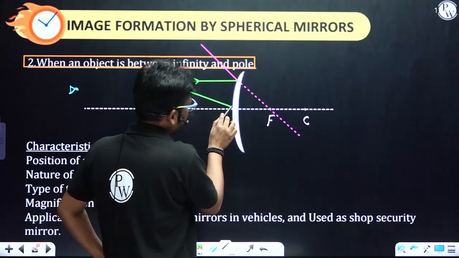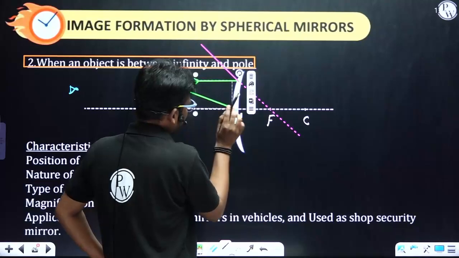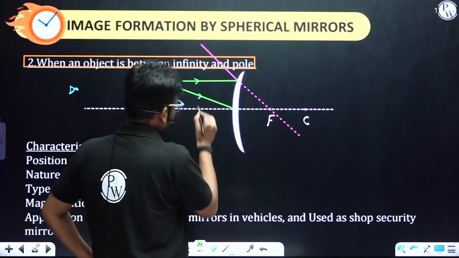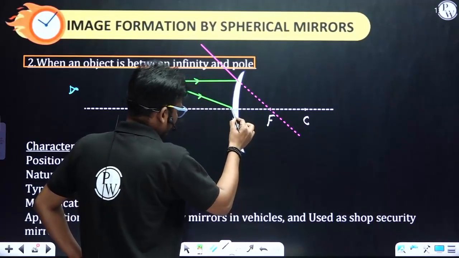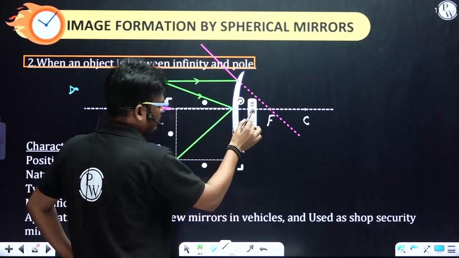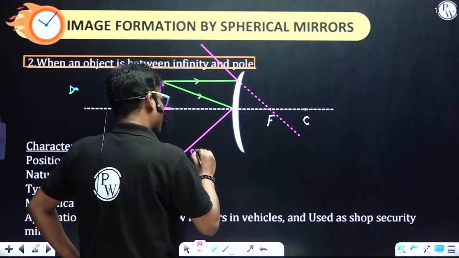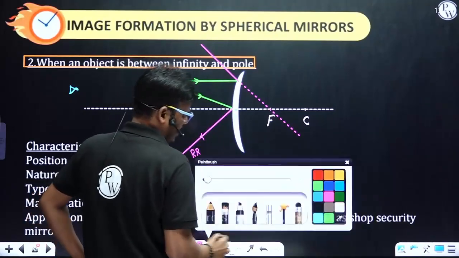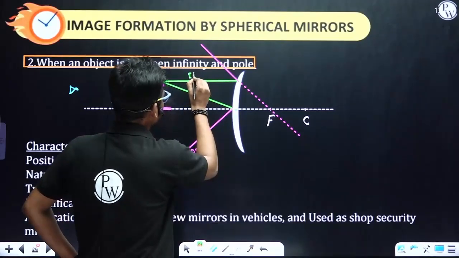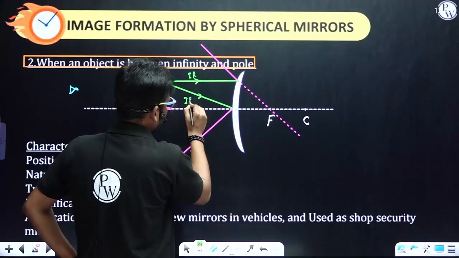For the pole of the mirror, if we consider it, it will reflect back. So these are the reflected rays, and these are the incident rays.